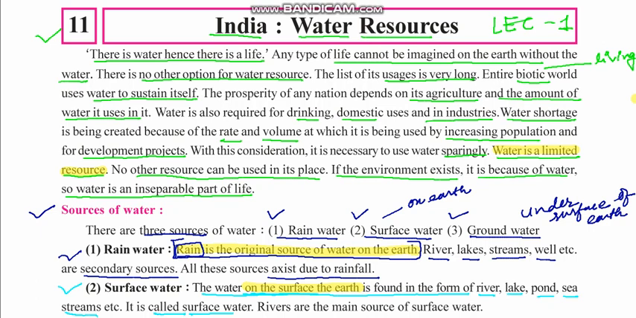Rivers are the main sources of water. Okay, so remember the differentiation. Rain is the original source of water, while rivers are the main sources of water on the earth.